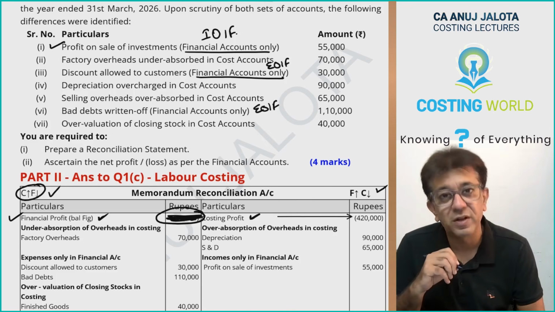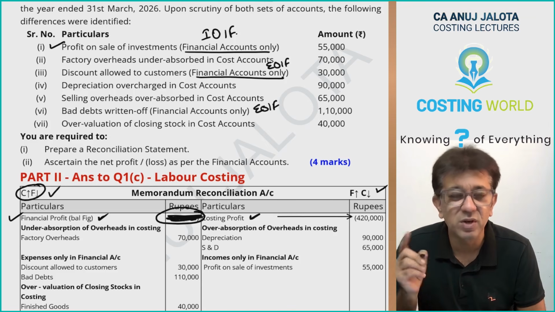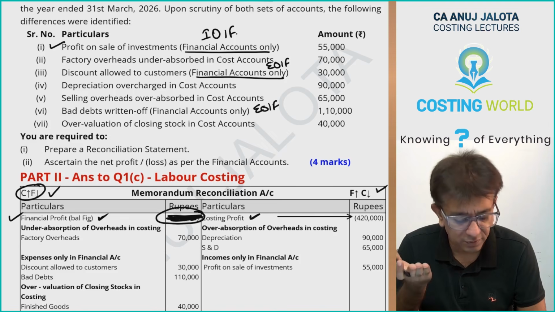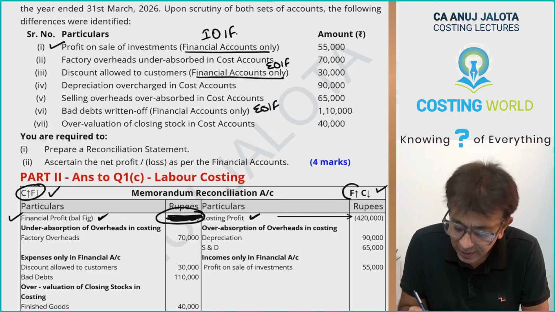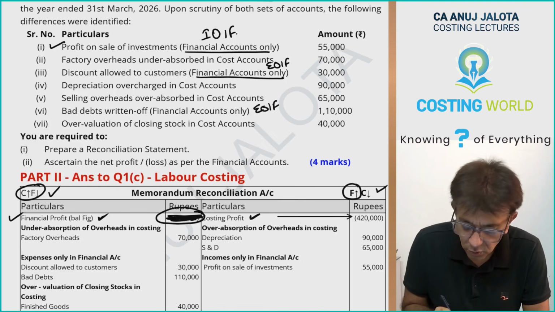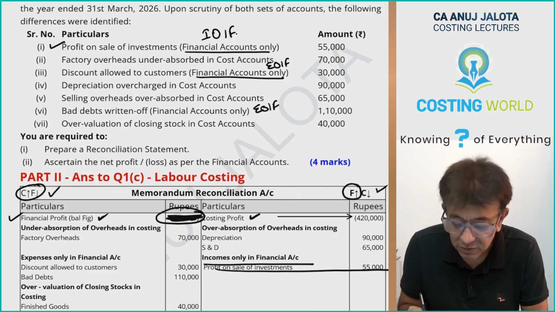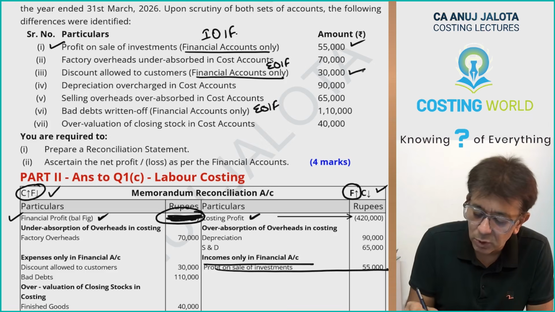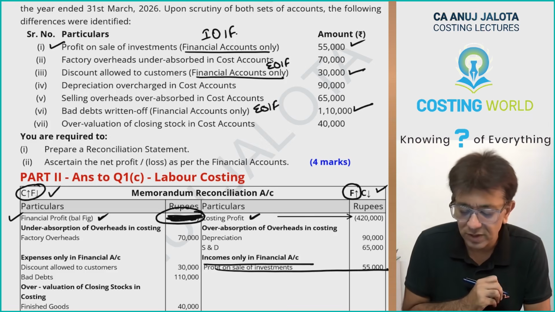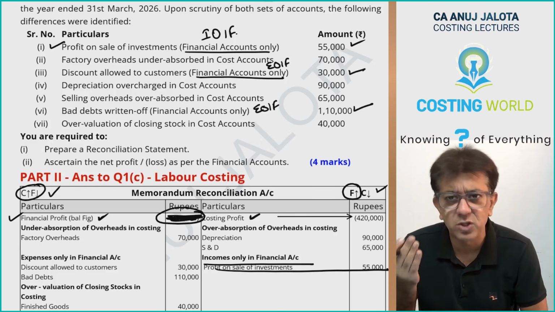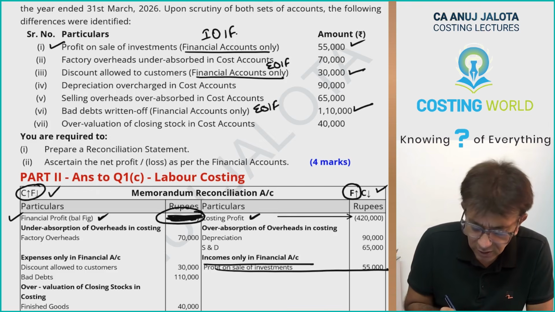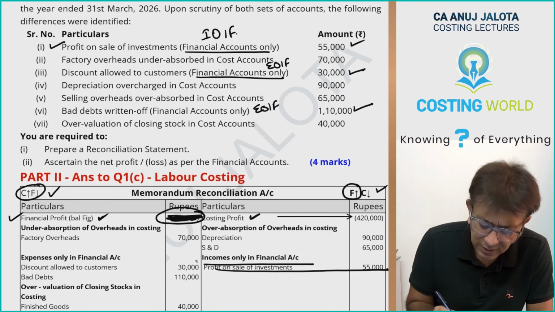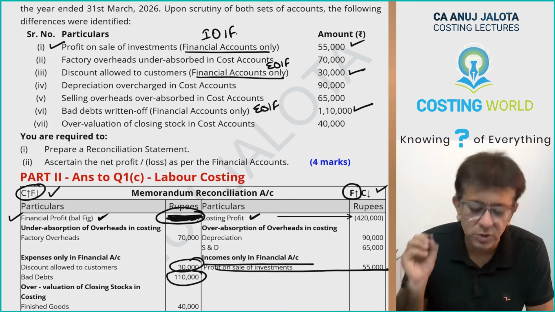Profit on sale of investment, this was income only in financial. If you have some income in financial accounts, financial profit will be higher, no? Financial profit is higher, so therefore this side. So profit on sale of investments 55,000. Immediately on the opposite side I'll put both these things also, expense only in financial, due to which financial profit will be lower, no? So therefore 30,000 and 1,10,000. These two things are also done.